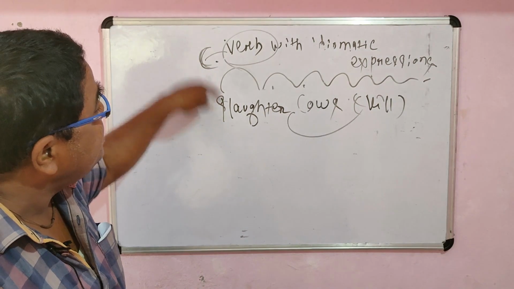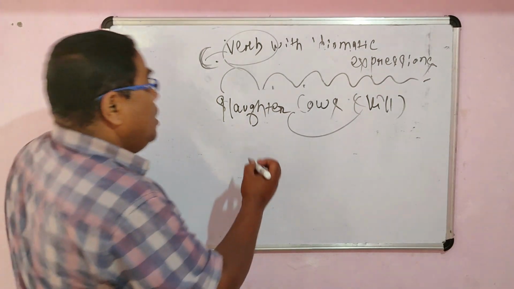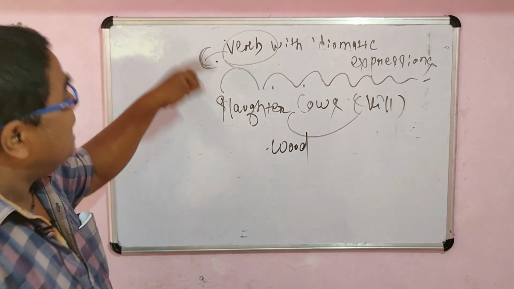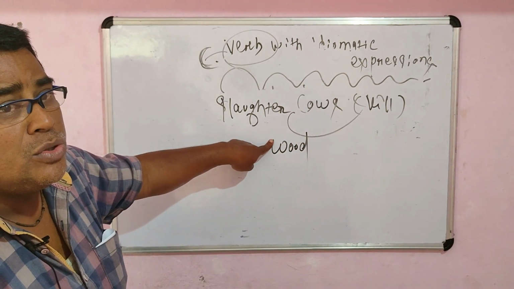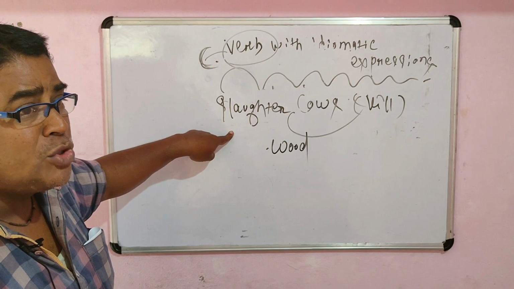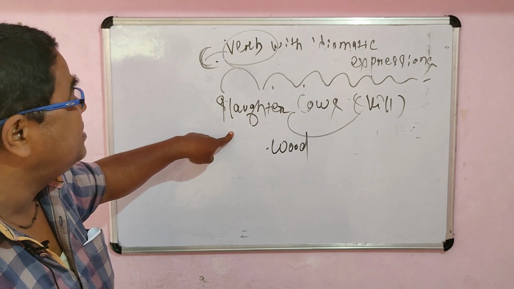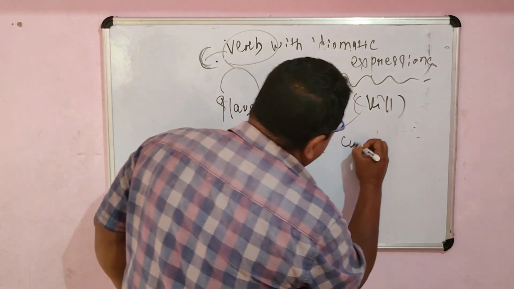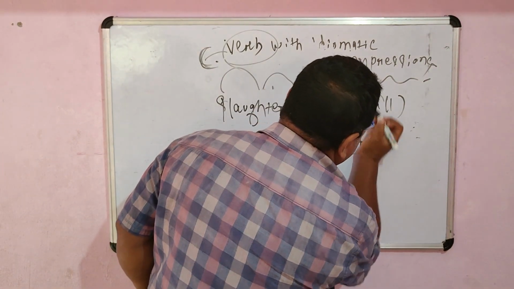Then another sense of cut down: wood. Suppose one is likely to cut down wood. What will be the most appropriate verb in this sense? Chop wood. When one chops wood, that means he cuts it in pieces.